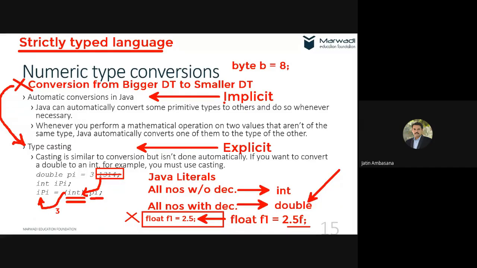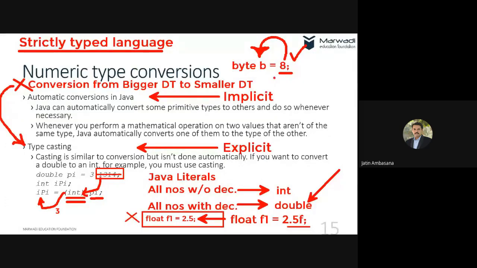And implicit conversions happen many times. For example, all numbers, as I told you, are integers, so this 8 is also an integer. But when you assign it to a byte variable, b, which is a much smaller data type than integer, it still works and does not give you any error. Why? Because it is in the range of the byte variable.